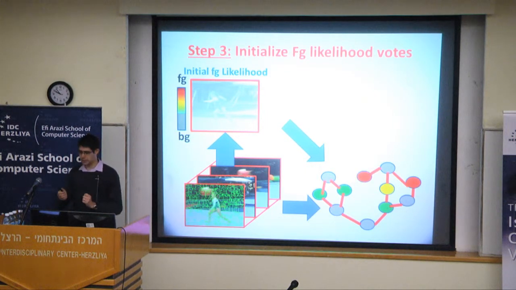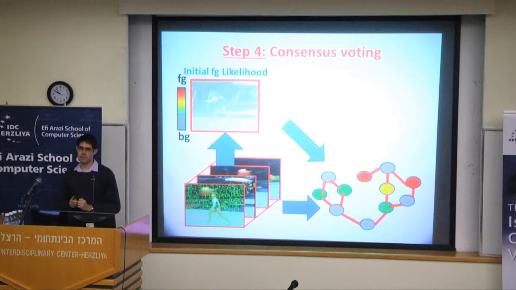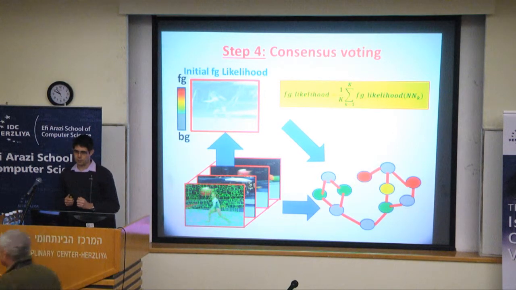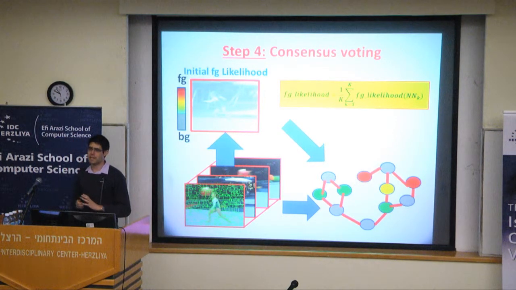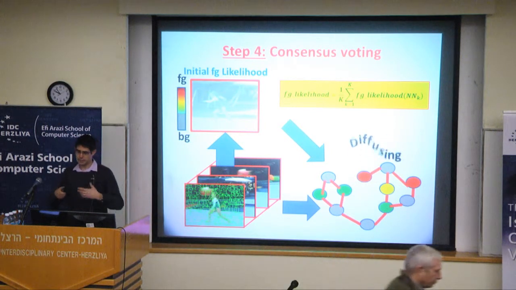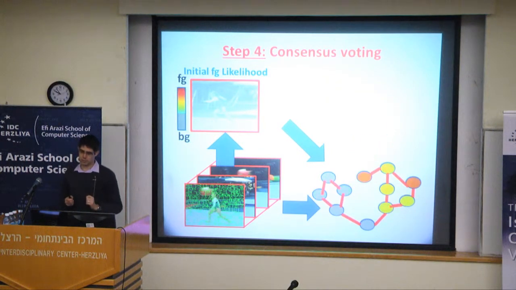And then all we have to do is to perform the consensus voting. So what do I mean by consensus voting? Consensus voting is just a diffusion process where we replace the foreground likelihood vote of each node in the graph by the weighted average of the foreground likelihood votes of its nearest neighbors in the graph. So we just diffuse several iterations and get the final votes.